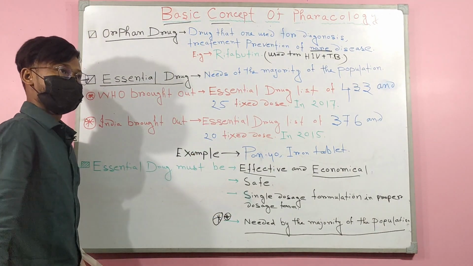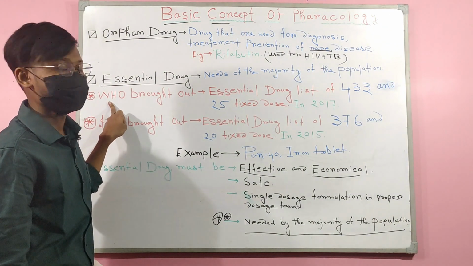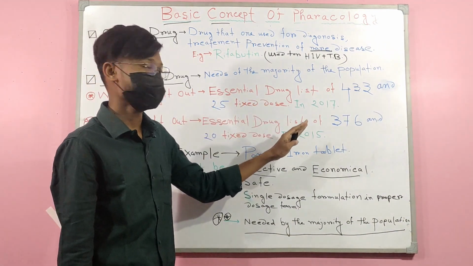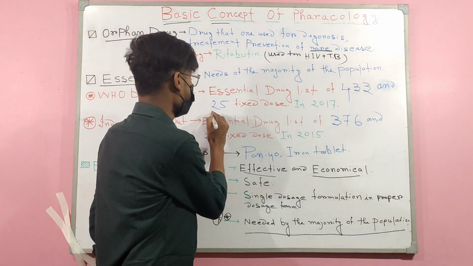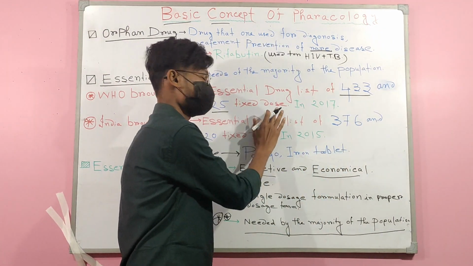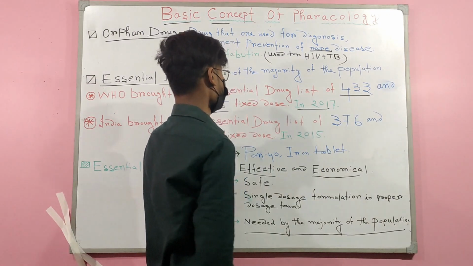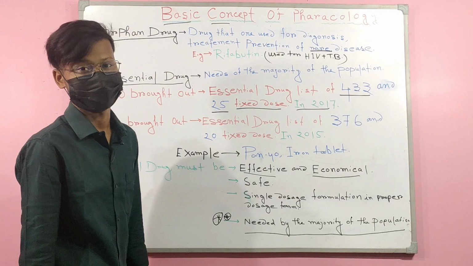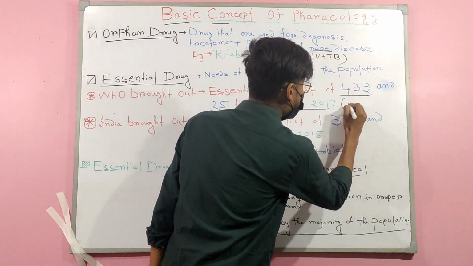Now, the World Health Organization brought out an essential drug list of 433 drugs and 25 fixed doses in the year 2017. Fixed dose means the combination drug. This is for the whole world.